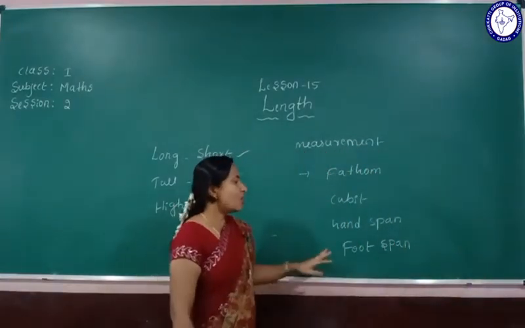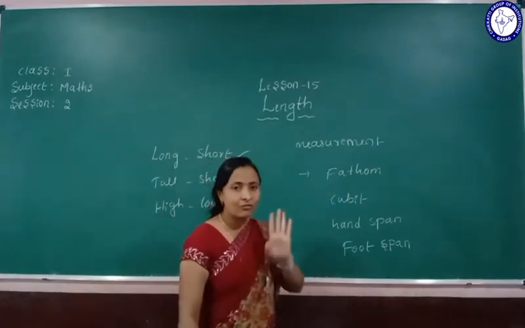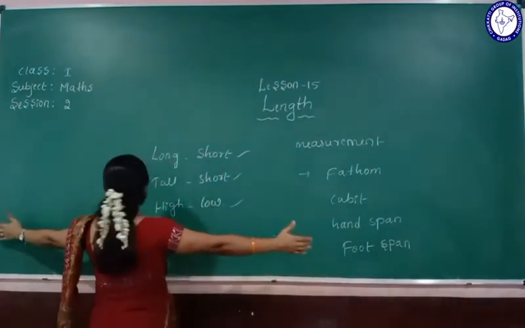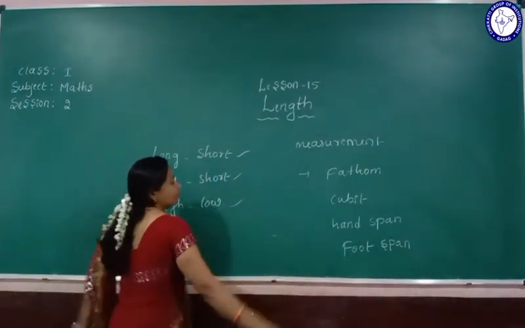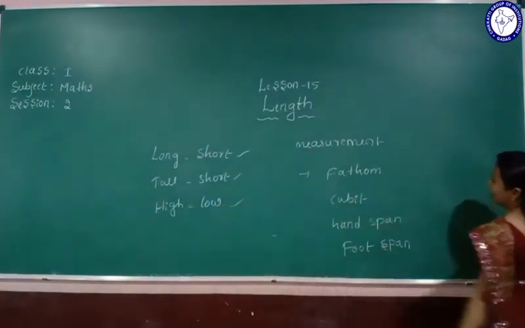Yes, so how much is our blackboard measurement? 13 handspan, 4 fingers. Yes, if we are using a fathom, it is 1 fathom from here to here, and this is here, so it means 1.5 fathom.